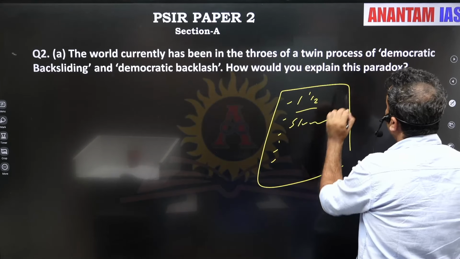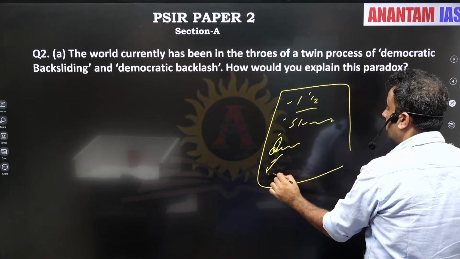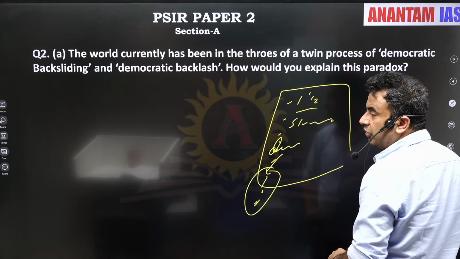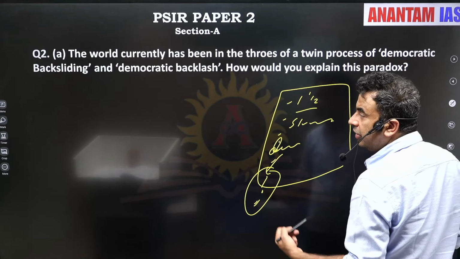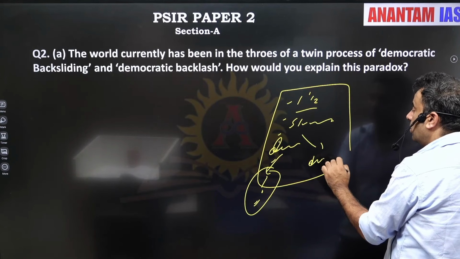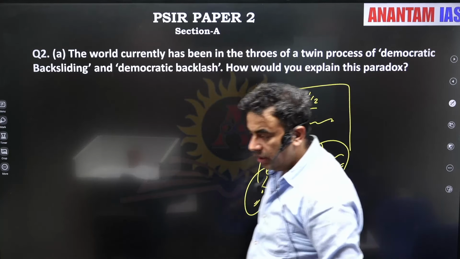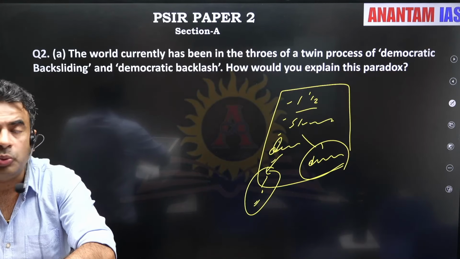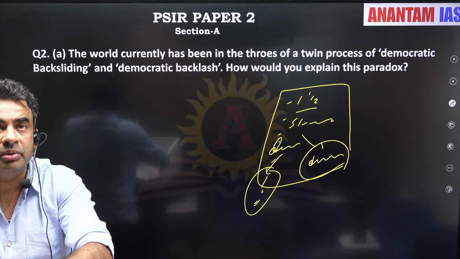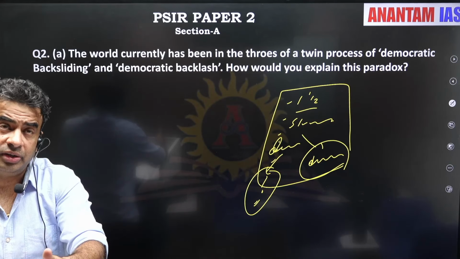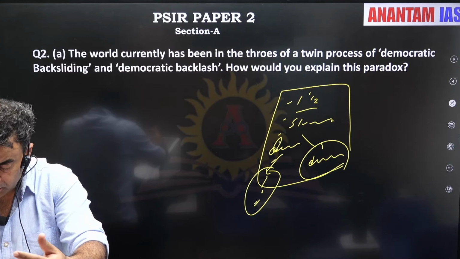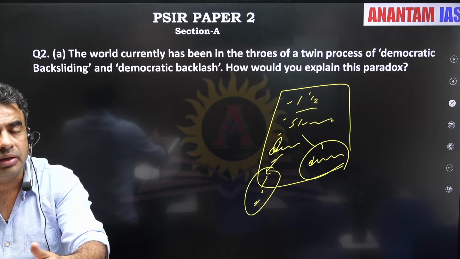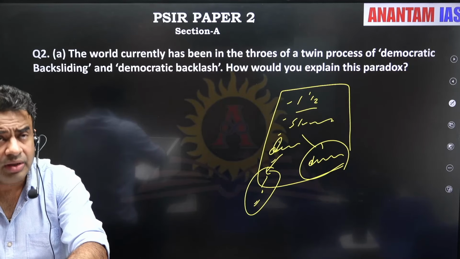What is the question asking? Why is democratic backsliding happening? What does it mean? The credibility of the institutions is under stress or eroding. How is the backlash happening? How can we think of this? Rising authoritarianism, rising right-wing ultranationalism and religious fundamentalism are bringing democracy under stress. But parallelly, what are we seeing? Protest movements, as I said, and civil rights movements.